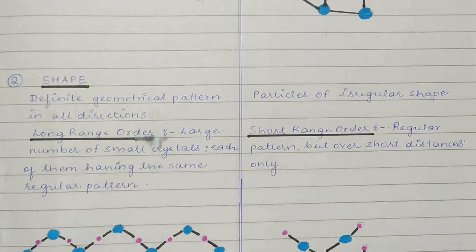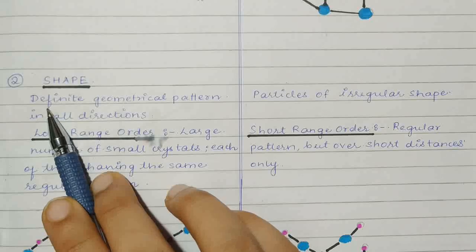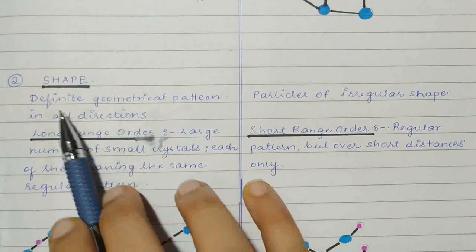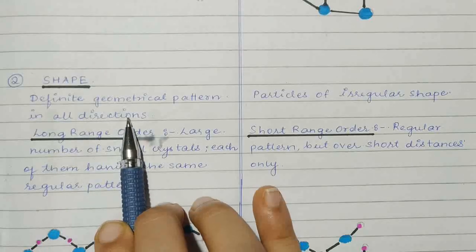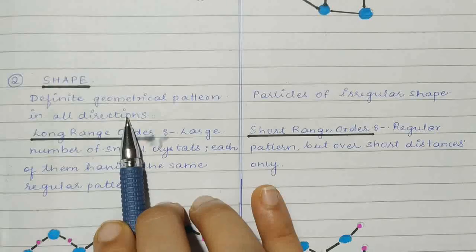The second point is shape. We just spoke about the shape actually, but I will give it to you in technical terms. Crystalline solids have a definite geometrical pattern in all the directions. So if you see from any direction, their arrangement of atoms will be the same.